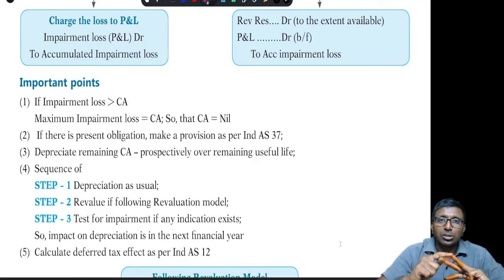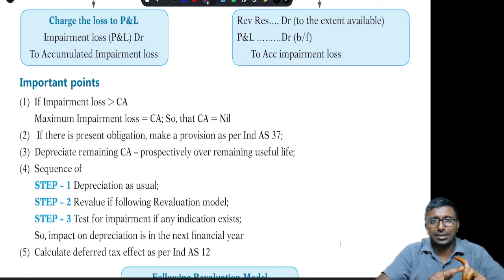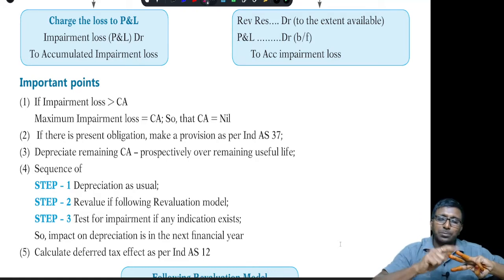One, first thing, you are supposed to depreciate it. Then if you are following the revaluation model, revalue the asset as per the respective standard, it may be Ind AS 16 or Ind AS 38, then you revalue it, right? Afterwards only impairment is supposed to be tested. So the sequence is depreciation, revaluation, then impairment.